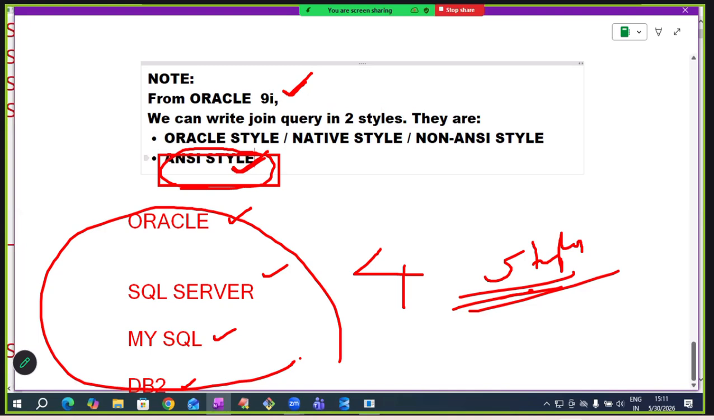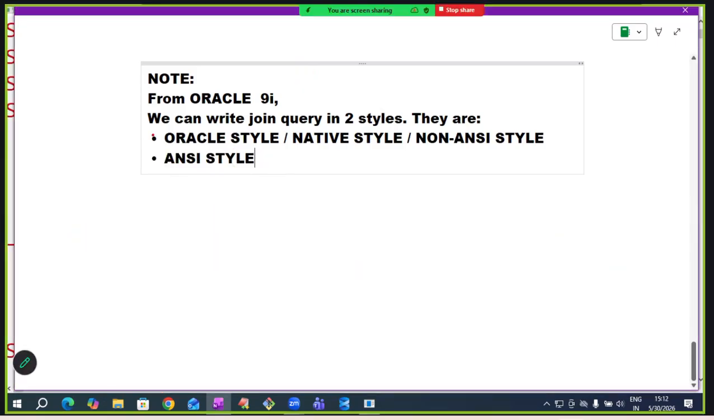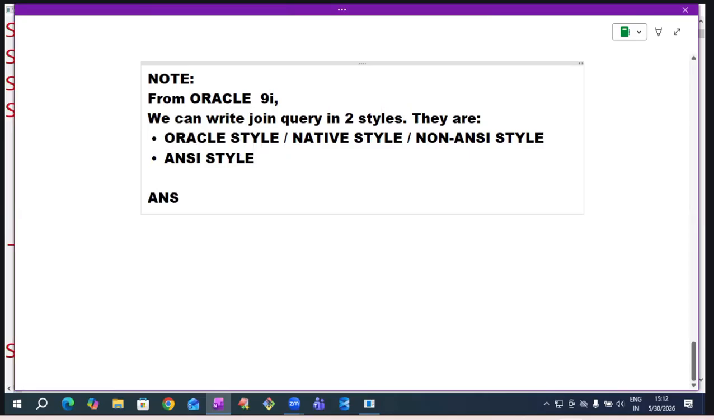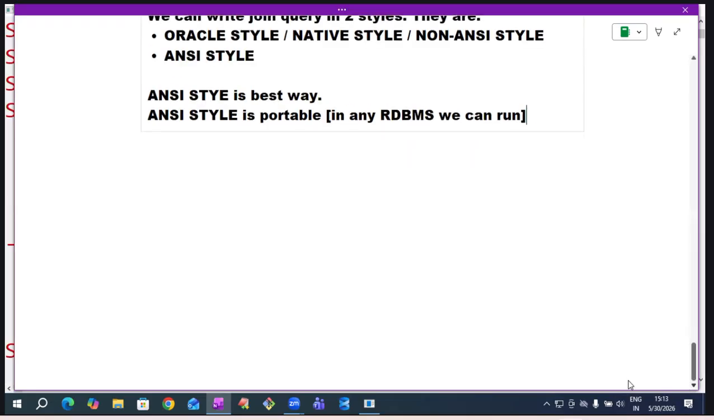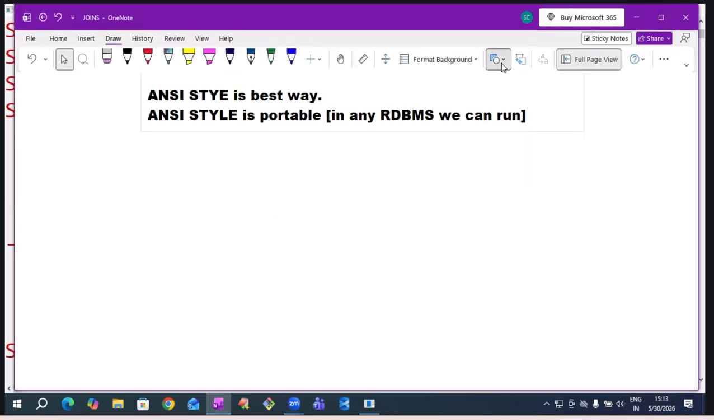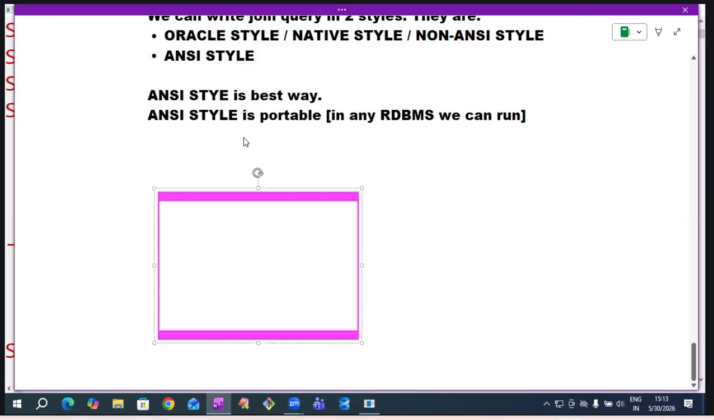And learning the join concept is also easier for a developer with ANSI style. That is why ANSI prepared some standards for getting the portability feature. So between Oracle style and ANSI style, which one is the best way? ANSI style is the best way. Why is ANSI style the best way? ANSI style is portable. Portable means anywhere we can run, in any RDBMS software. Understand this one. Suppose this is a machine, sir, or this is a software, Oracle.